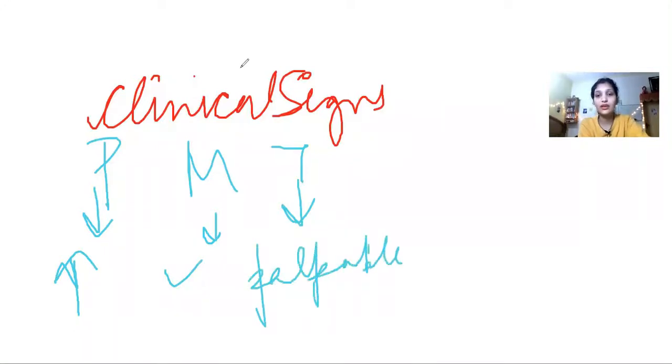And then we have ECG. ECG may be normal or it may show ventricular hypertrophy.